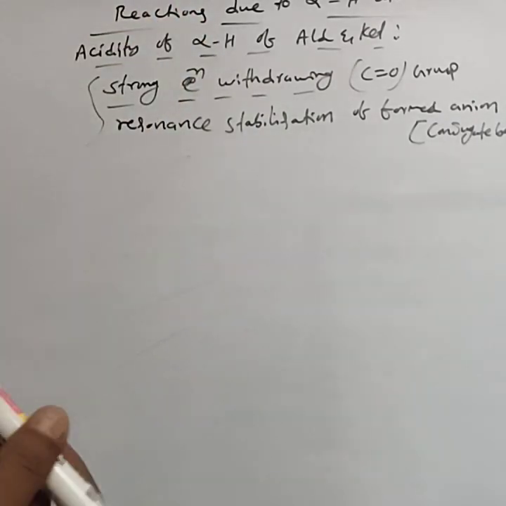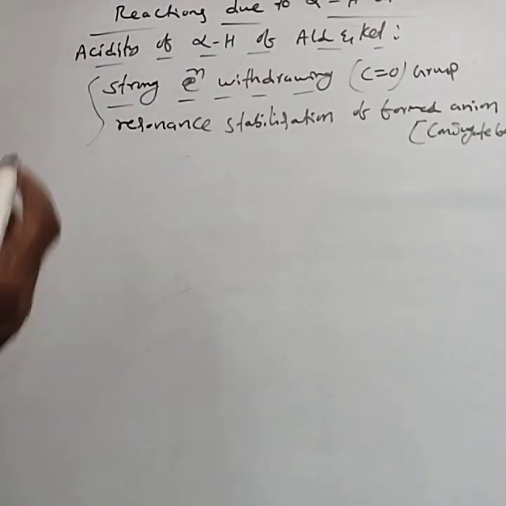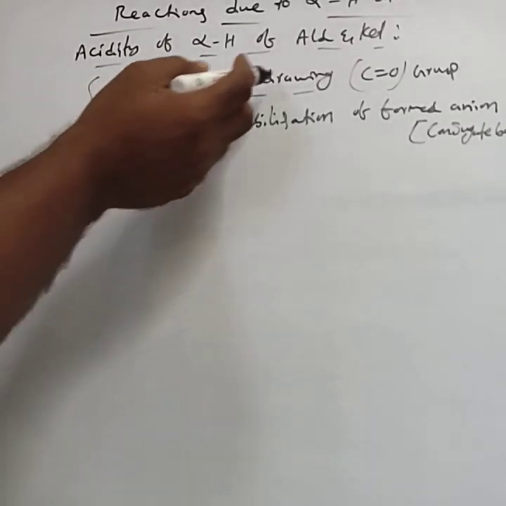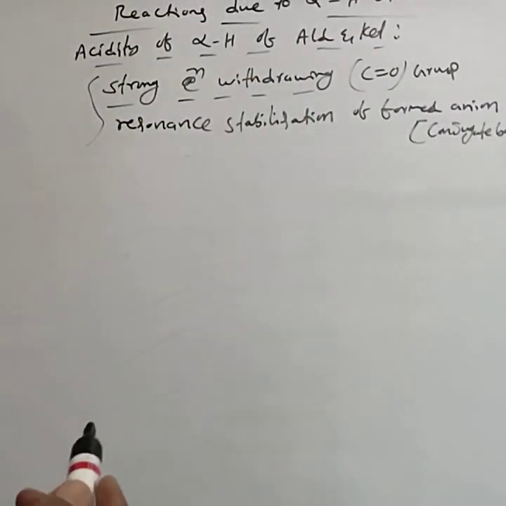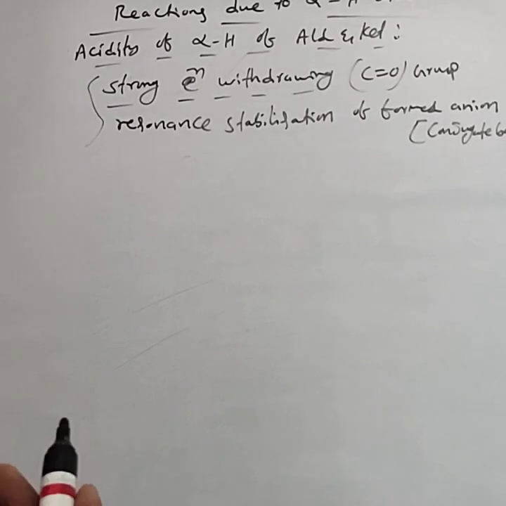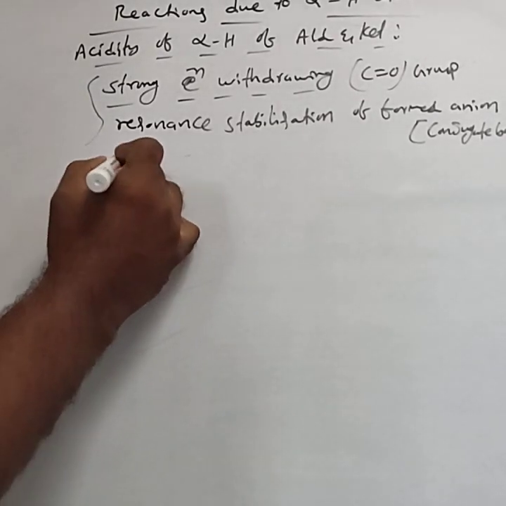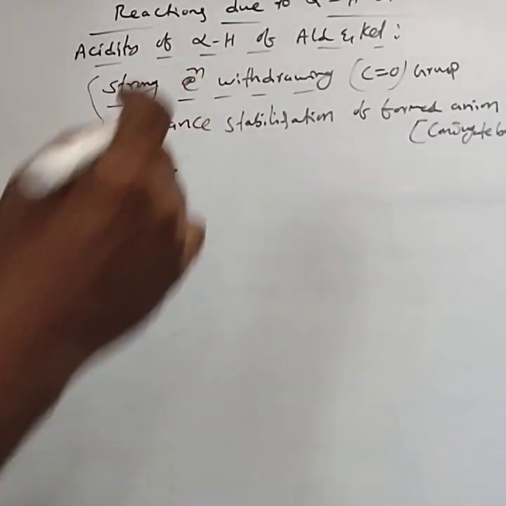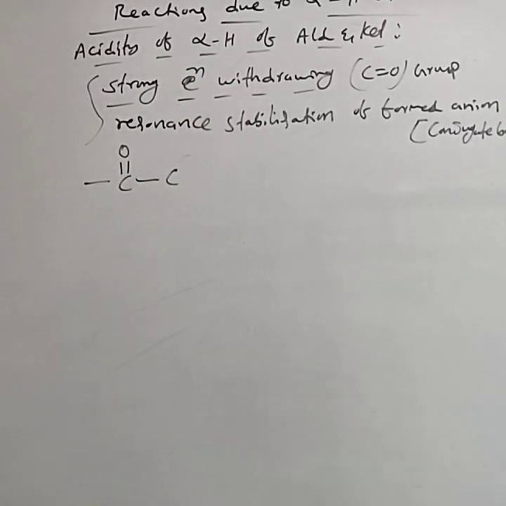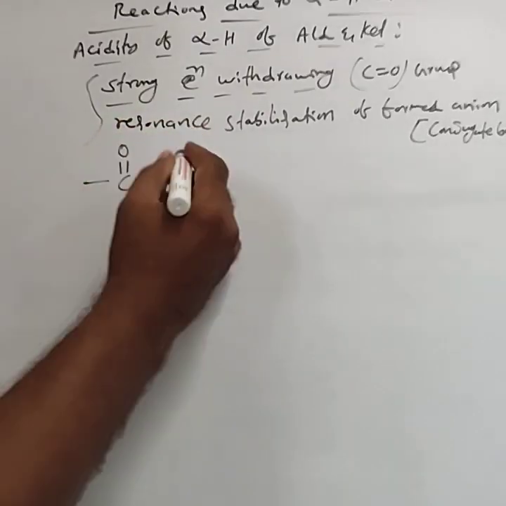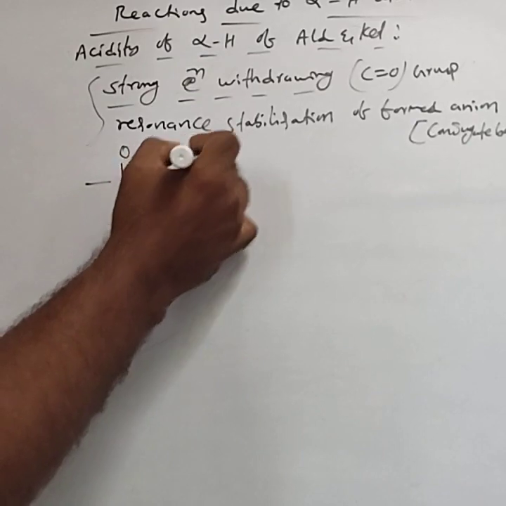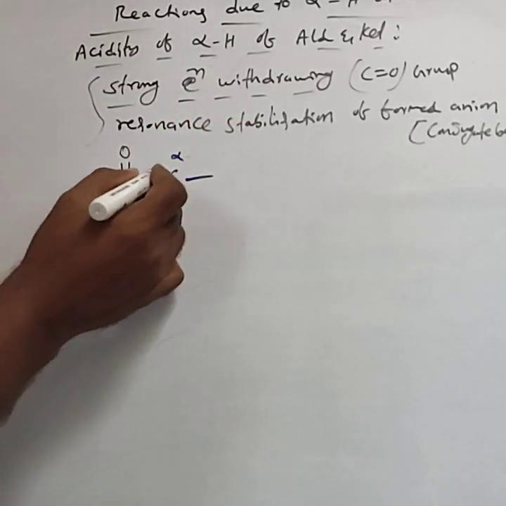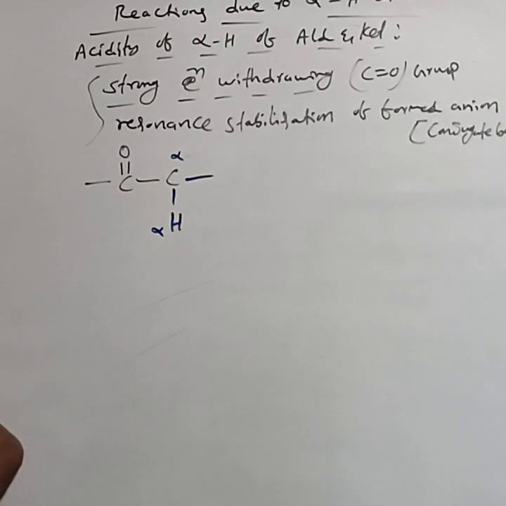Why alpha hydrogen atoms of carbonyl compounds, that is aldehydes and ketones, are acidic in nature: one cause is the strong electron withdrawing nature of the carbonyl group, and the other is resonance stabilization of the formed anion. For example, take this carbonyl group. This carbon is an alpha carbon, and this hydrogen is called alpha hydrogen atom.